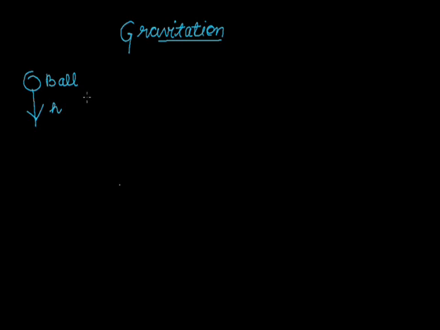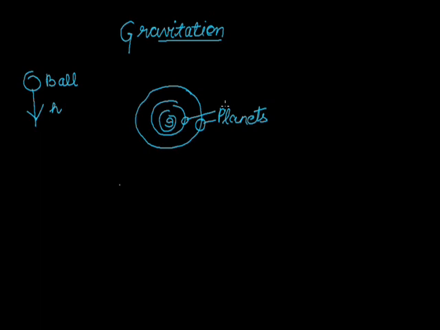Or we can see the motion of planets around the sun. This is the sun and this is the motion of planets in an orbit. These are the planets. Why are they moving or revolving around the sun? All these phenomena were noticed by Newton, and he formed different laws according to these phenomena and gave a universal law of gravitation, which we call Newton's law of gravitation.